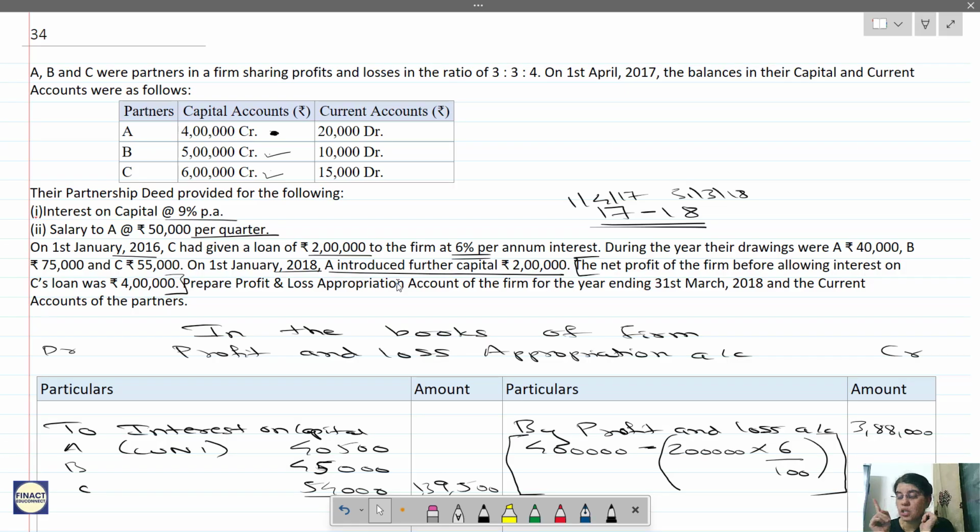Remember the provisions of the Partnership Act. If nothing is there in the partnership deed, then only two things you have to remember. One is that they should have equal profit sharing ratio, and second is that interest on loan by partner should be given at 6% per annum. Rest of the things are all zero if nothing is given in the partnership deed. So if nothing is given in the question, you should not give interest on drawings. Okay, you'll remember this.